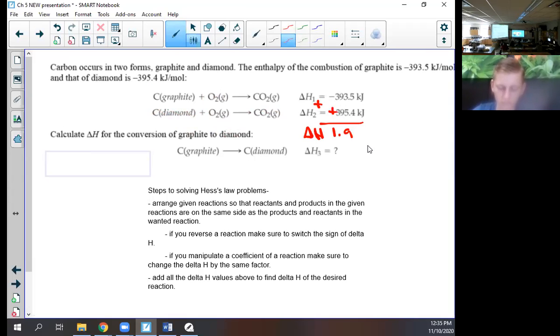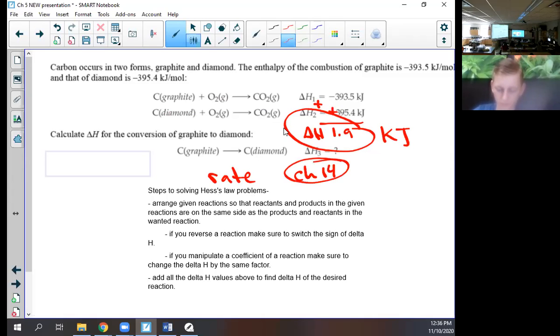Now, you're like, what? It really only takes 1.9? Why are there not diamonds everywhere? Nope, that's a really small amount of energy. But the thing we don't know about this is the rate. Doesn't it take like forever? Takes an extremely long time. So the energy change is almost nothing, but the rate, which we learn about in chapter 14, the rate law, is why this is a problem, not the energy.